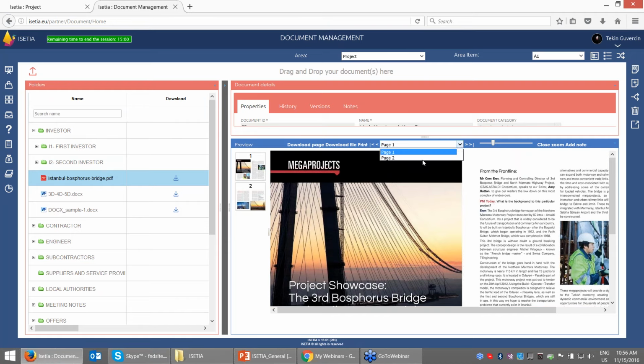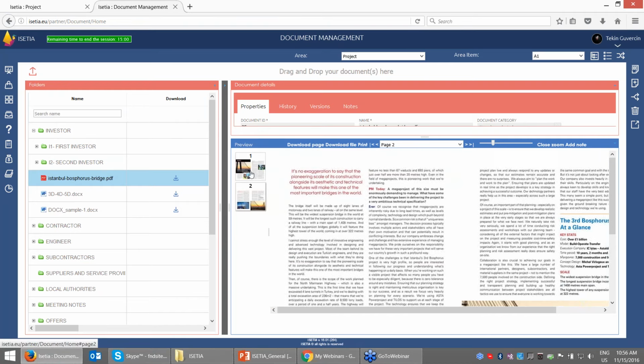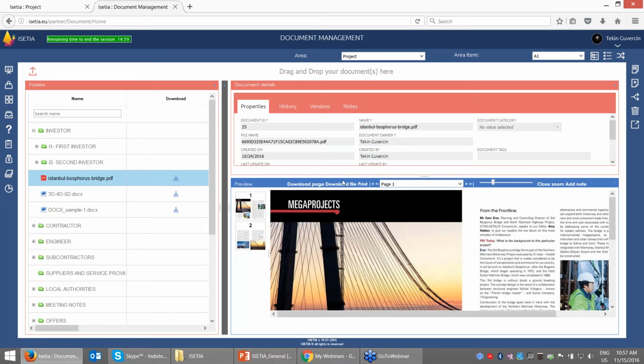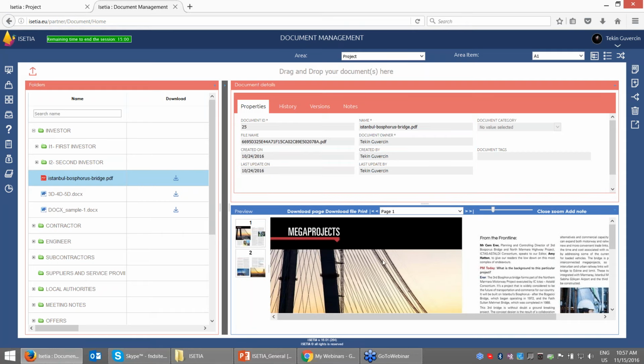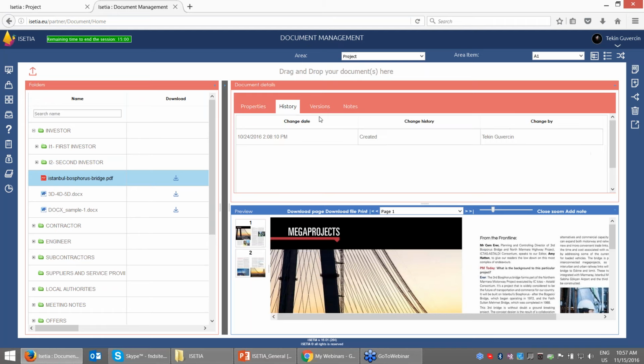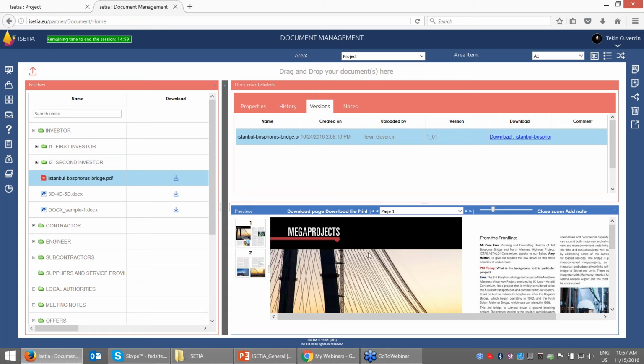I can go through the pages, and even without opening the project, I can easily track the information. I can also select the document information, like project ID, document name, who created the document, and basic information. I can see when this document was created and by whom. And for versions, I can see document version 1, document version 2. I can keep track of all the documents.